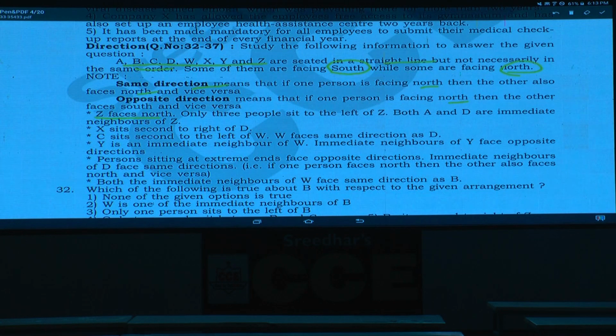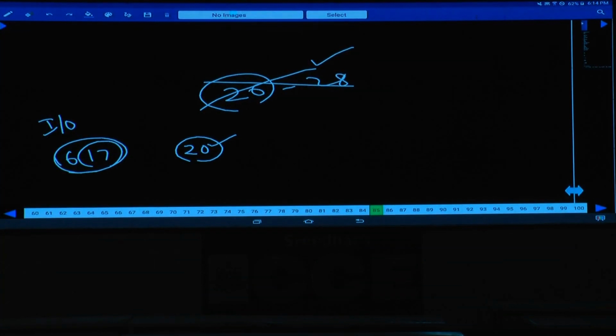Then Z faces north, clearly, and only 3 people sit to the left of Z. A and D are immediate neighbors of Z. X sits second to the right of D. C sits second to the left of W. W and D are facing the same direction. Y is an immediate neighbor of W, and immediate neighbors of Y face opposite directions. Persons seated at the extreme ends face opposite directions. Immediate neighbors of D face the same direction. And both the immediate neighbors of W face the same direction as B, isn't it? Now, this is the information we have. Now let us start working on this one.